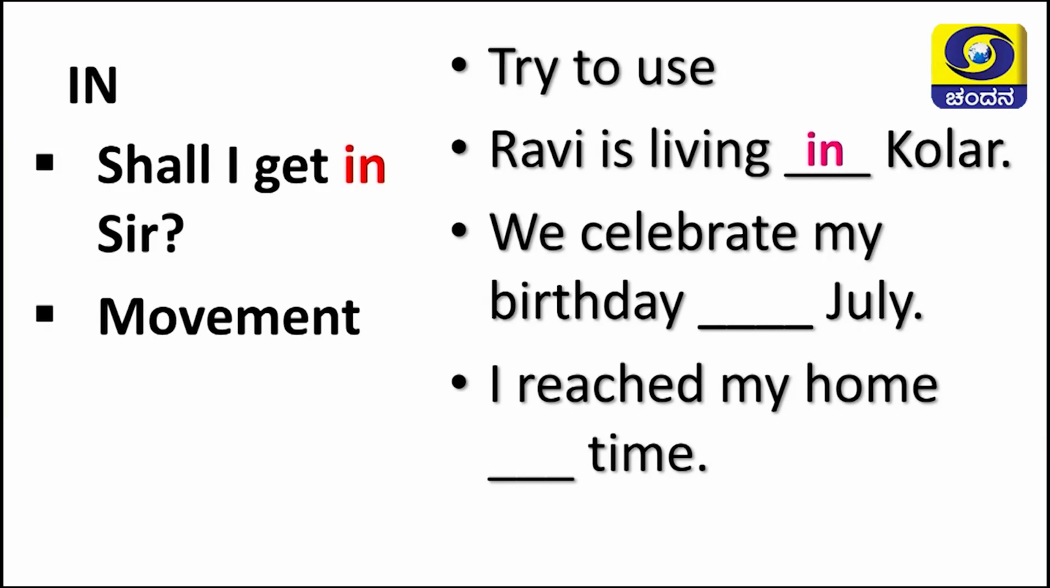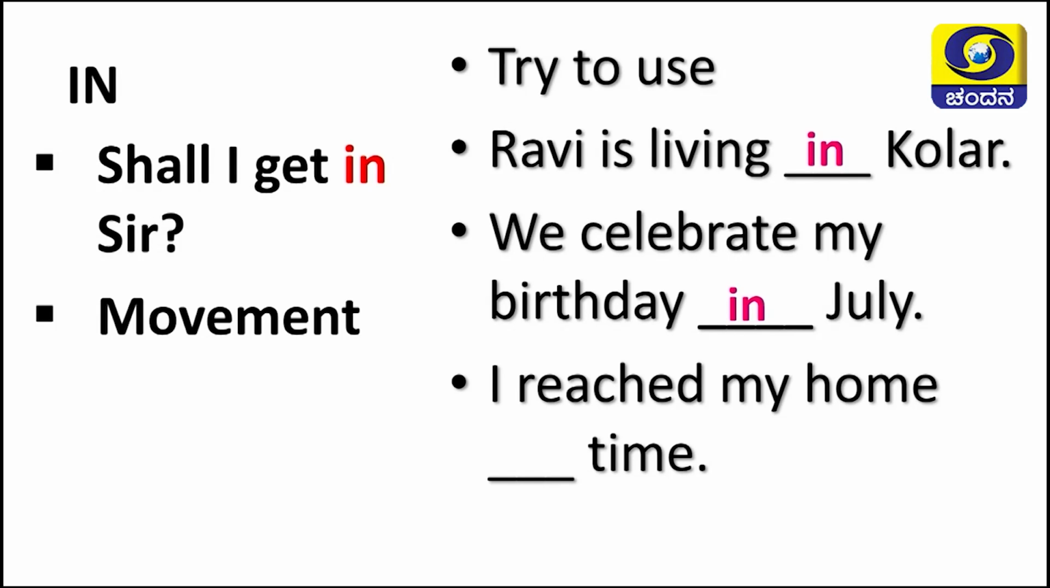Next one. We celebrate my birthday dash July. It's a month. What can we use here? We can use in. If it is month or year, we should use in. If it is a date, we should use on only.